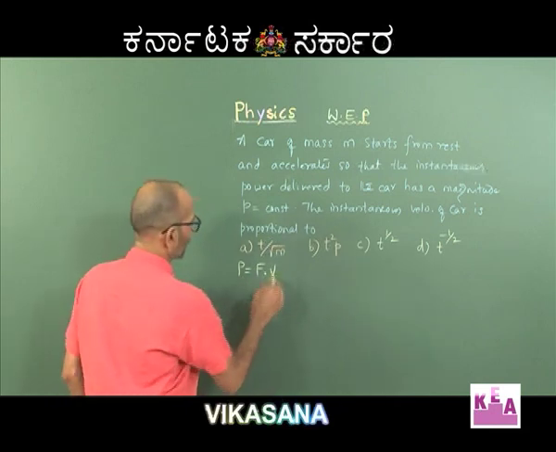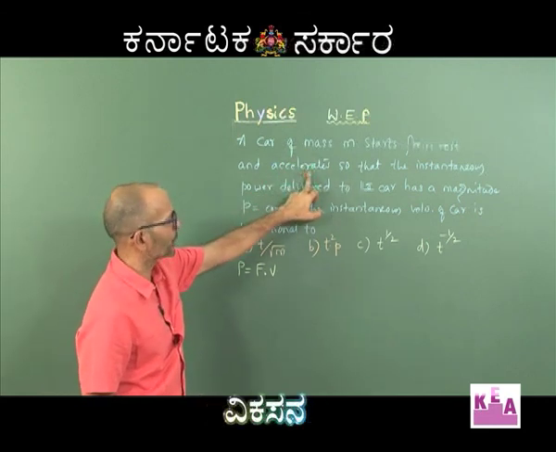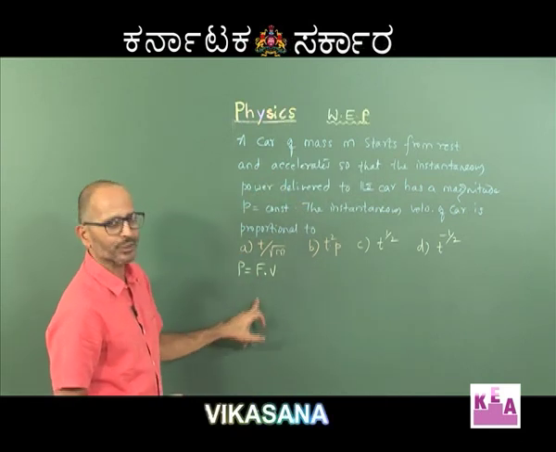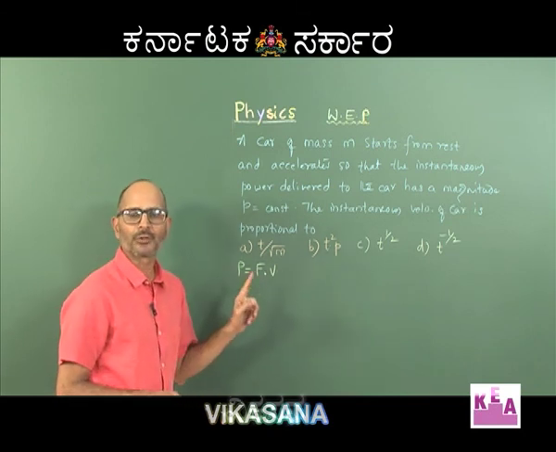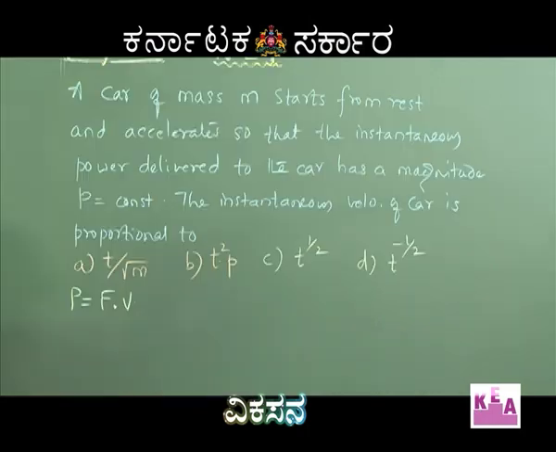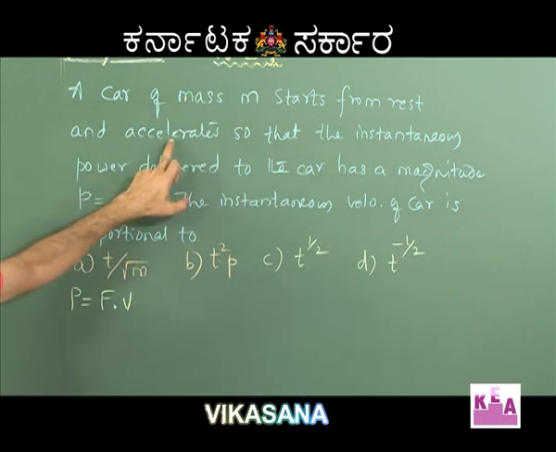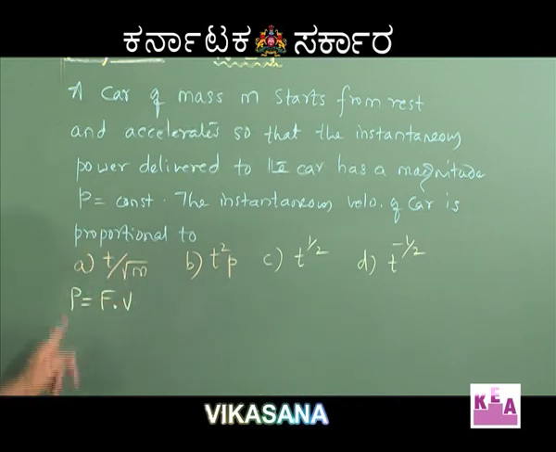Actually speaking, it is F dot V, but do not forget that it is because of the force that the car is accelerating, and moreover it has started from rest. Therefore, the force and the velocity are both in the same direction, and hence I have written only F into V, because the angle between F and V is 0 and cos 0 is 1. So, P is F dot V actually, but I have written F into V because the car has started from rest, and it is because of the force that the car has accelerated. Therefore, the force and the velocity should be in the same direction, hence the angle is 0 and cos 0 is 1, therefore, the dot product has simply reduced to F into V. So, this is the power.